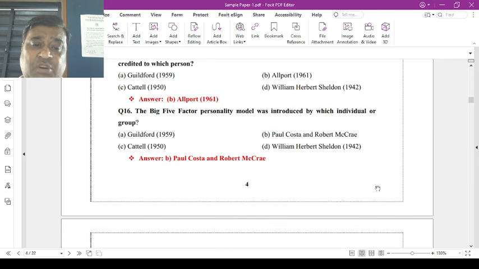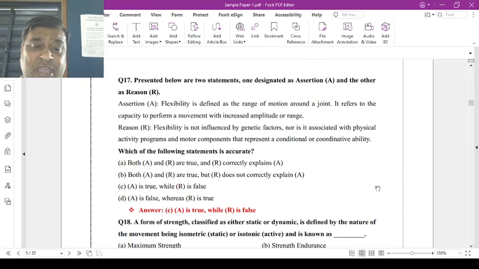Now question number 16. Big Five personality model was introduced by which individuals or group? Guilford, Paul Costa and Robert McCrae, Cattell 1950, and William Herbert Sheldon. Now the Big Five theory, or Big Five personality, was developed by Paul Costa and Robert McCrae. Now two assertion and reason questions are there.